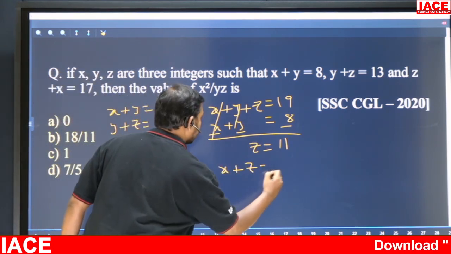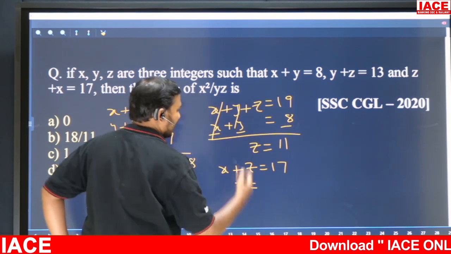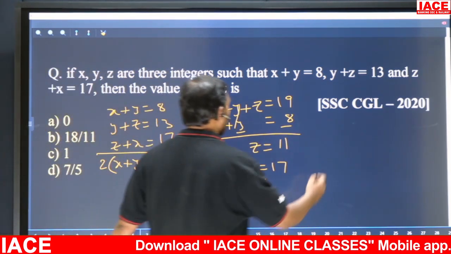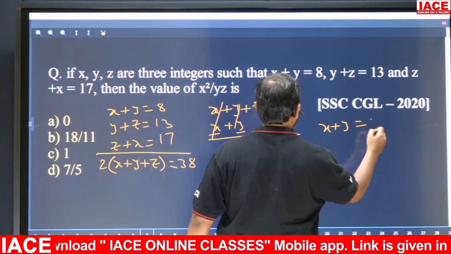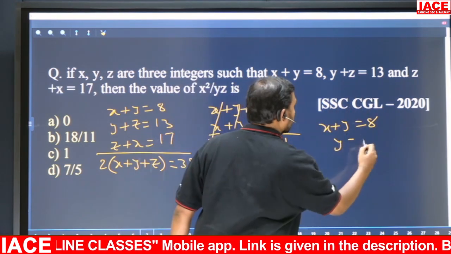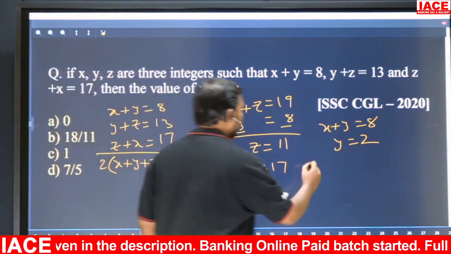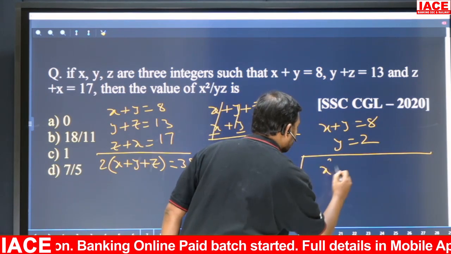If z is 11, x plus z is 17, so what is x? X is how much? 6, right? So if x is 6 and x plus y is 8, then y is how much? 2. So 11, 6, 2. Whatever we want, we can find. x square by yz we have to find.